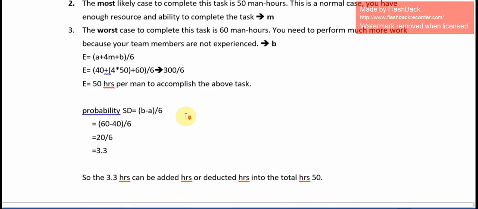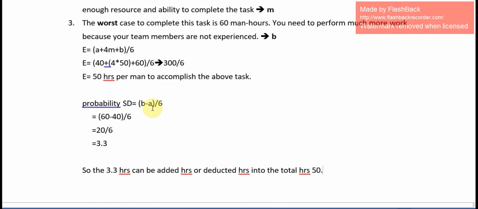Now I am going to calculate probability using the standard deviation formula, B minus A by 6. Here 60 is the worst case hours, minus 40 is the best case hours. So 60 minus 40 is 20, by 6 is 3.3. This 3.3 can be the added hours or deducted hours on the total hours, 50.